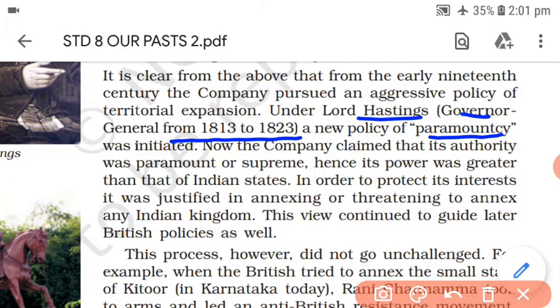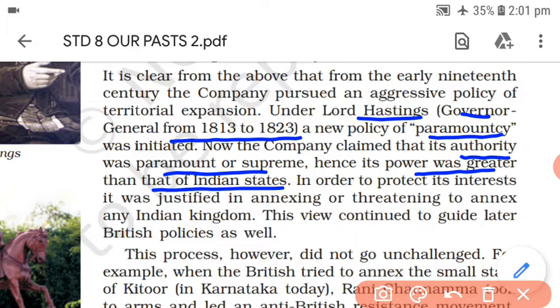Now the company started claiming that its authority was paramount or supreme, because they had the power and it was also greater than all Indian states. Means now they had increased their power, they had expanded their territories, so now they were greater and should be considered paramount or supreme.